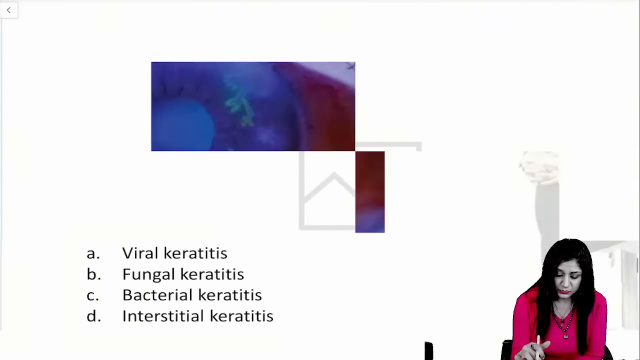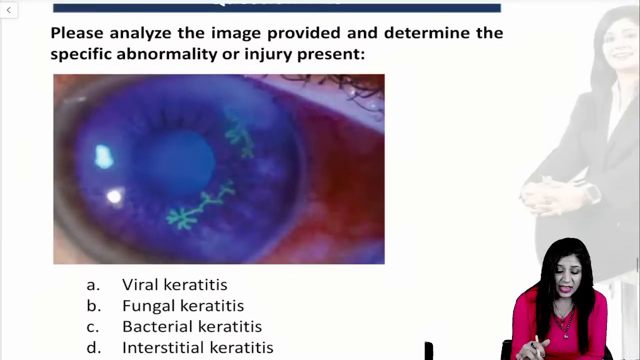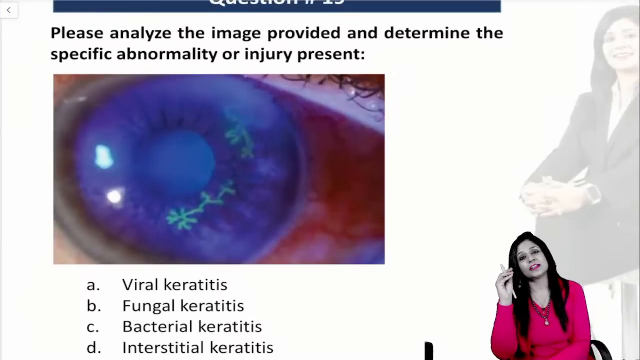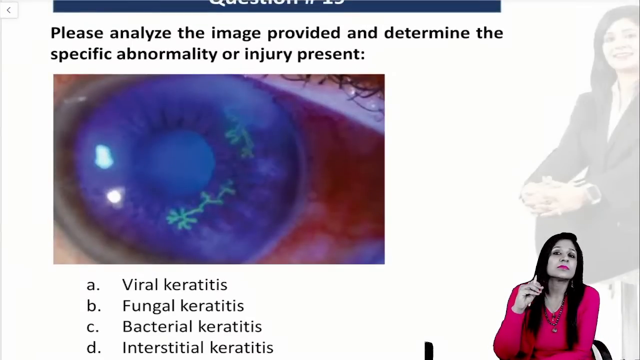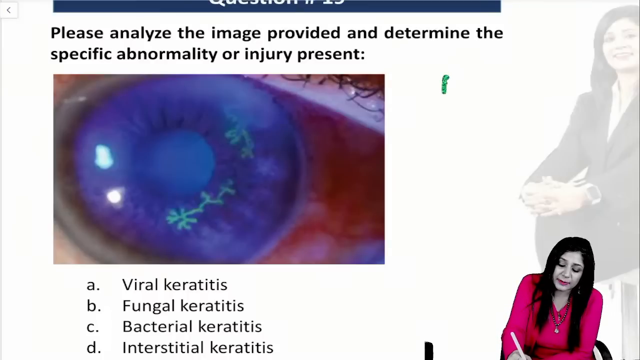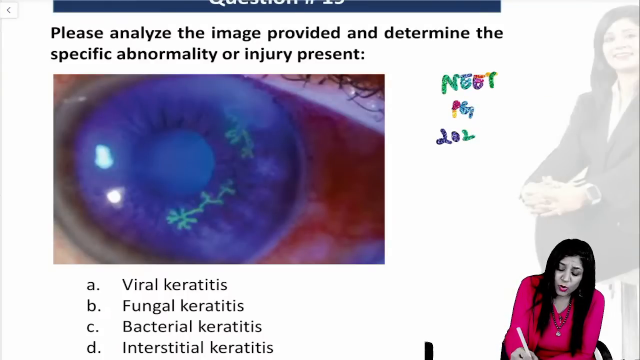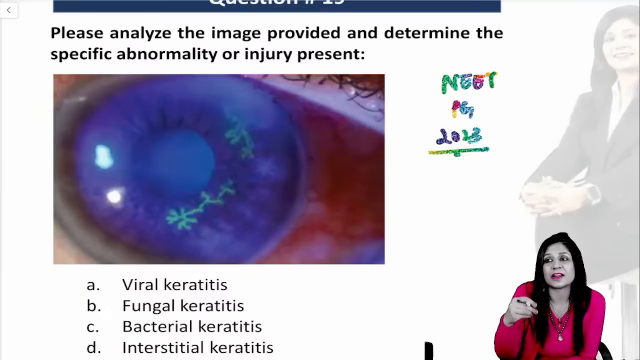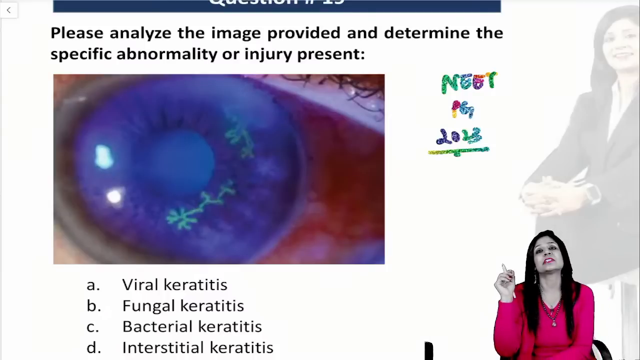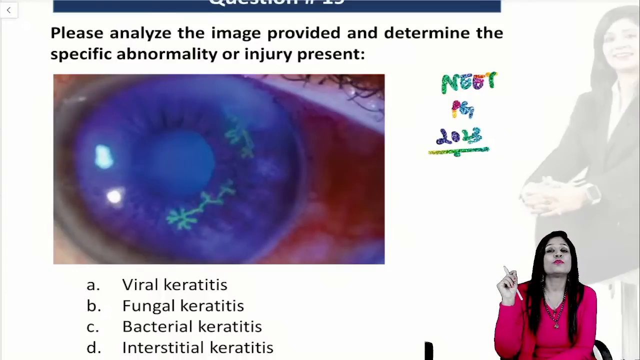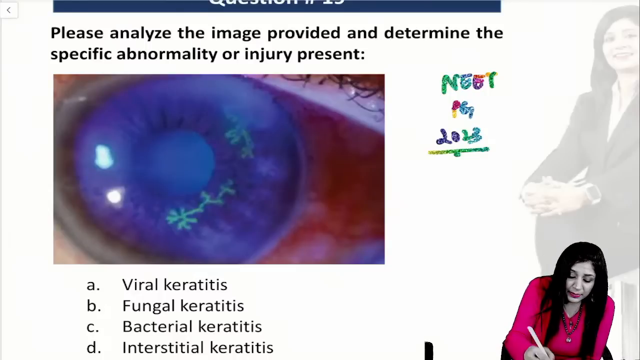Coming to the next one. Now, I cannot tell you the importance of this image. This image came in NEET PG 2023 also. Although they had not asked the name, they had asked the name of the stain and name of the filter. You should know that also. Fluorescein stain and the cobalt blue filter. This is the typical dendritic